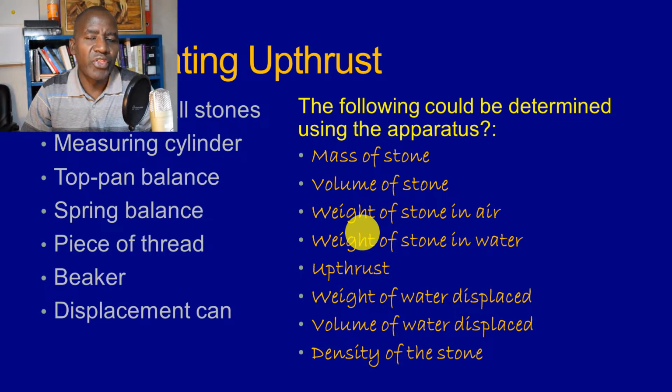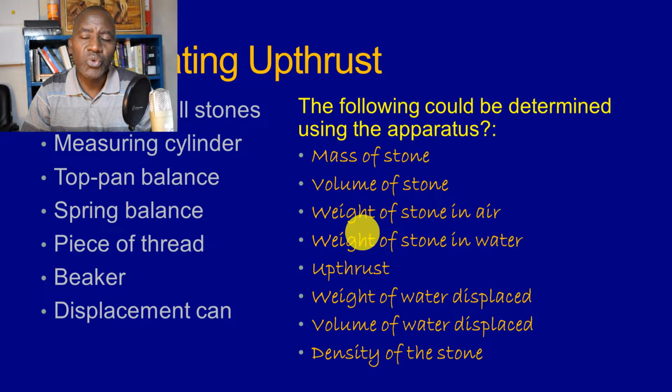You're familiar with this procedure where you fill the measuring cylinder with some water and then you immerse an irregularly shaped object in the water. The water will obviously rise. We say the water has been displaced. You take the new volume, and the difference between the two readings of water in the cylinder will give you the volume of the object. So you can definitely use the measuring cylinder to find the volume of the stone.